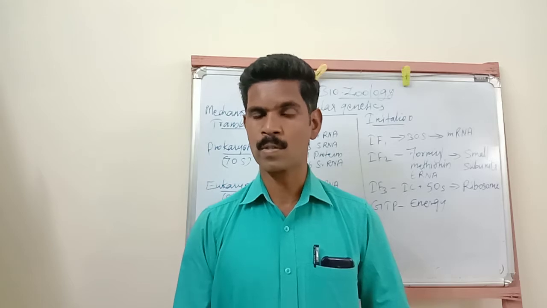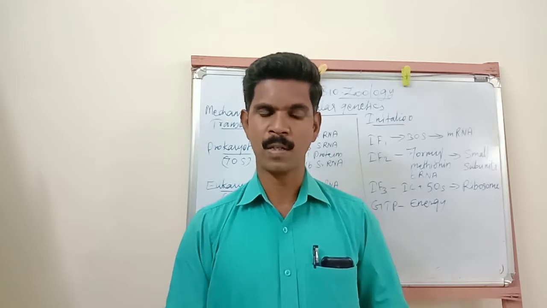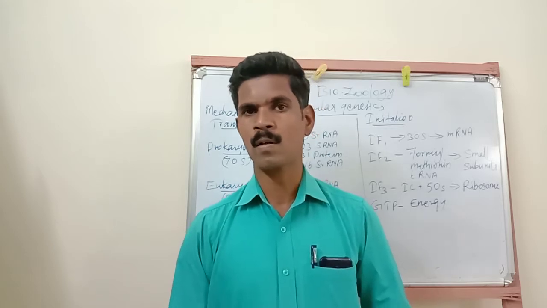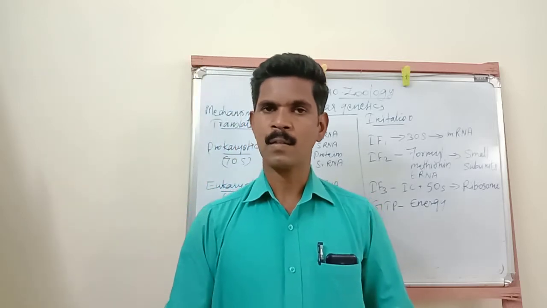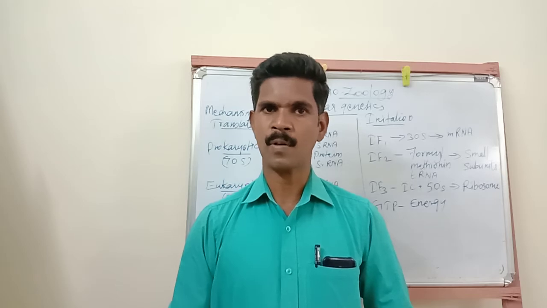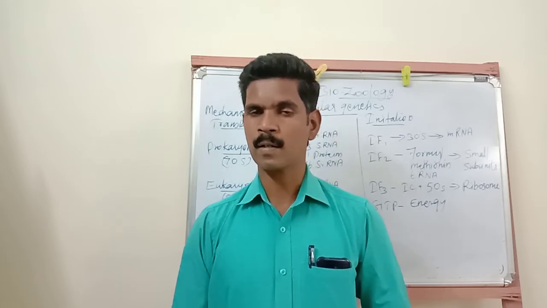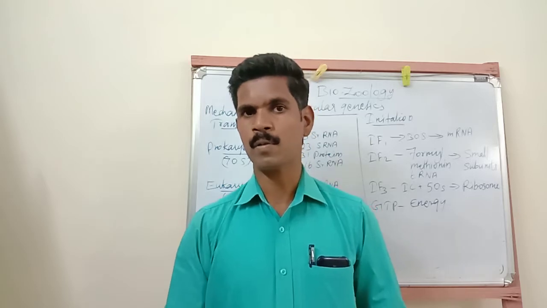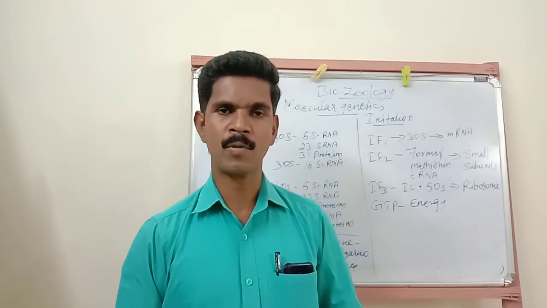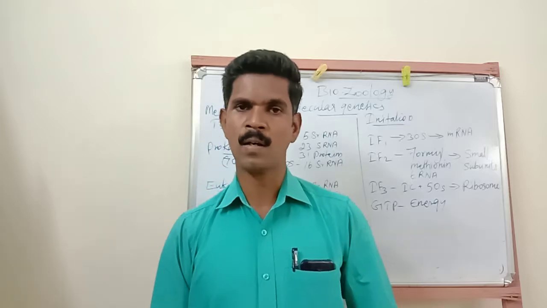Genetic codes are in triplet form, and the triplet form genetic code is called a codon. Totally 64 codons are there, and 61 codons are responsible for coding the amino acids, and 3 codons are called stop codons. So we studied all this information about the genetic code in the last class.